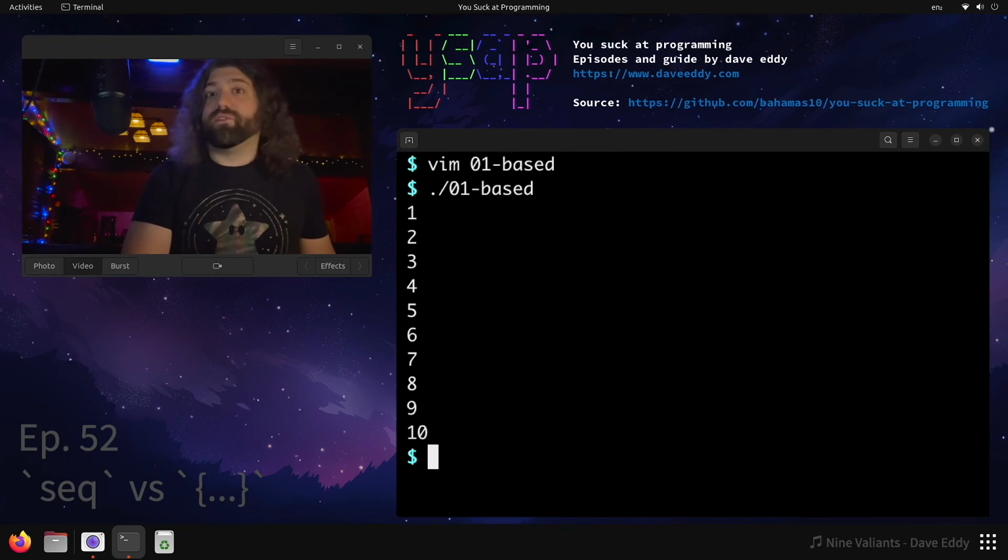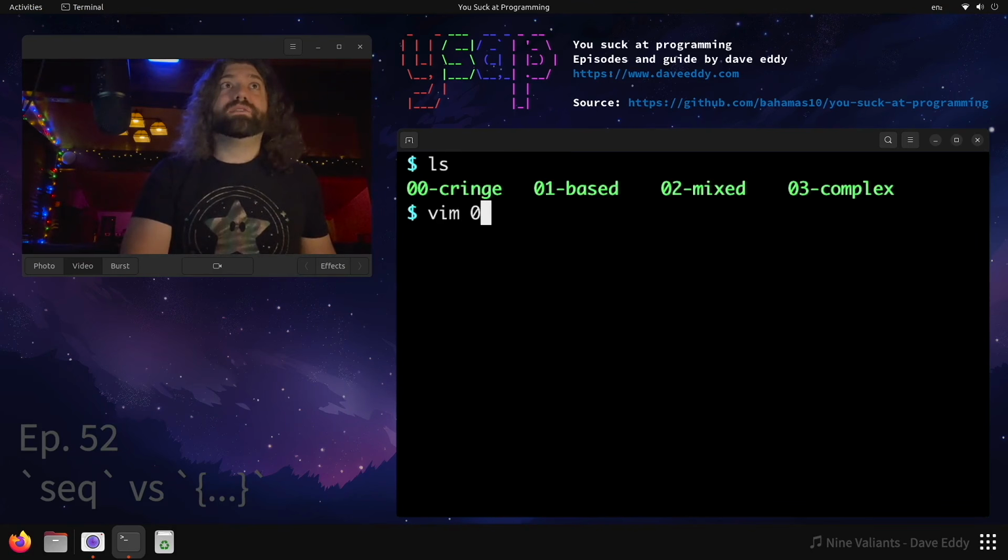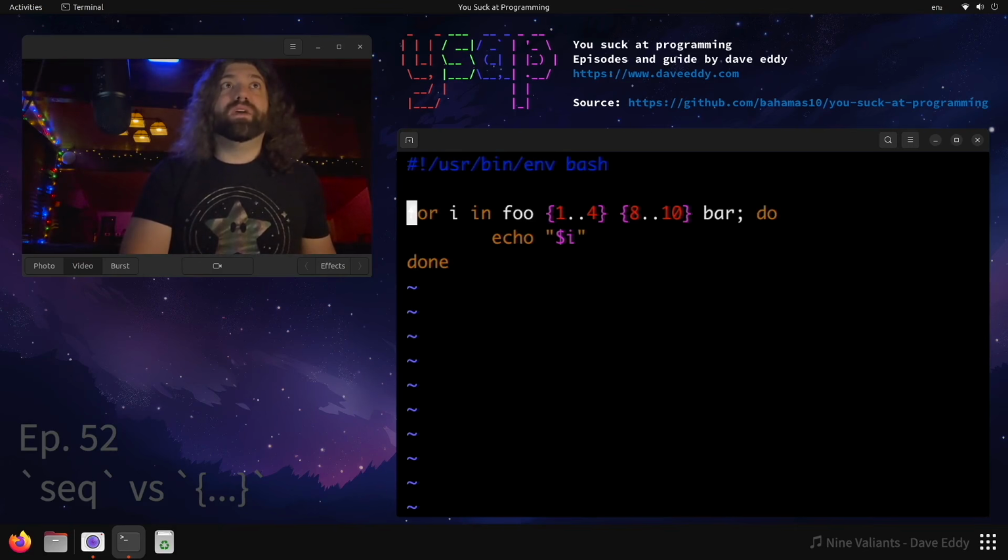We didn't have to look out to the system for seq. We used all bash built-ins to accomplish that. Pretty neato, right? So let's take a look at why this might be useful, because in this situation, we can actually mix a whole bunch of stuff here. Did you know when you have a for loop, you can just put a bunch of stuff here, as long as you separate it by some sort of white space, you're good.